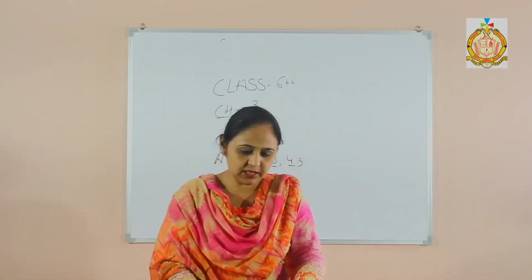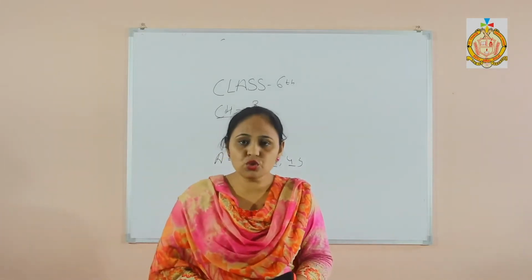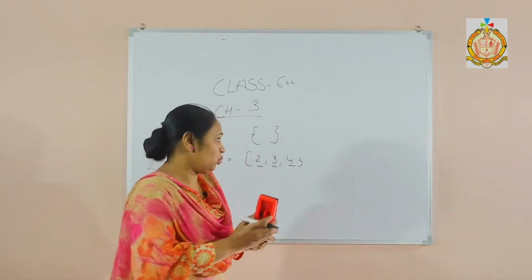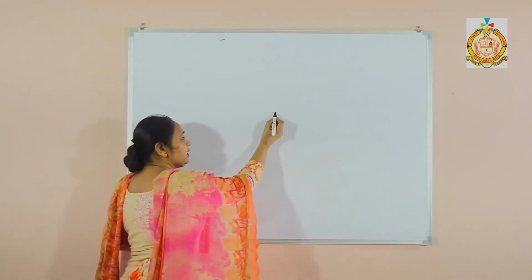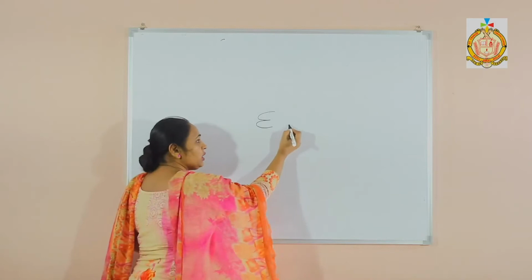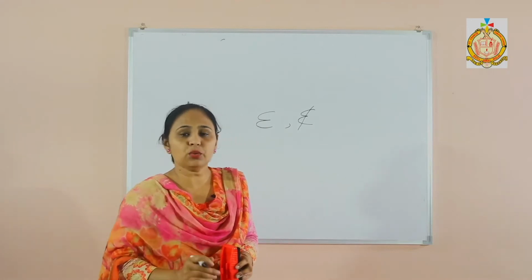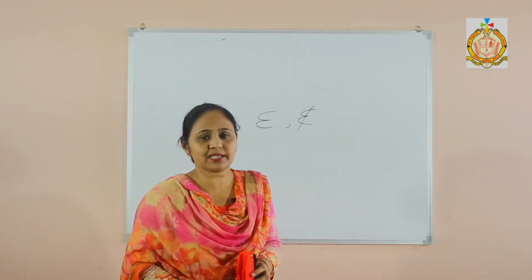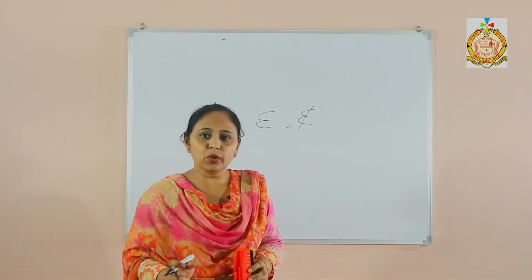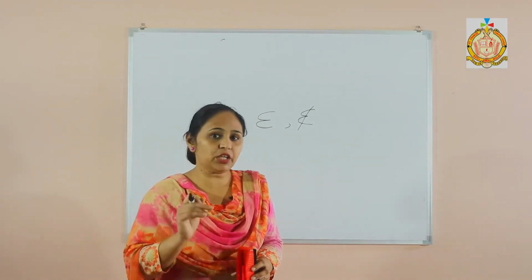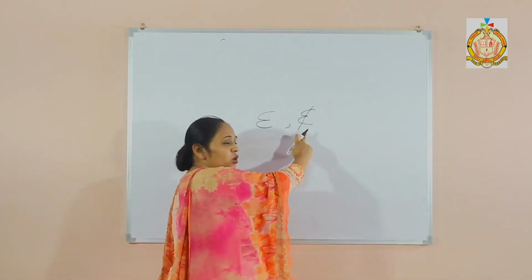Then there are symbols. There are two symbols. One is belongs to and the other one is not belongs to. Belongs to we write like this, and the other one is not belongs to. By the name we can understand belongs to. Suppose you are students of 6th class. That means you belong to 6th class. You are students of a convent school, so you belong to convent school. But if I say you belong to 7th class, but you are a student of 6th class, that means you do not belong to 7th class.